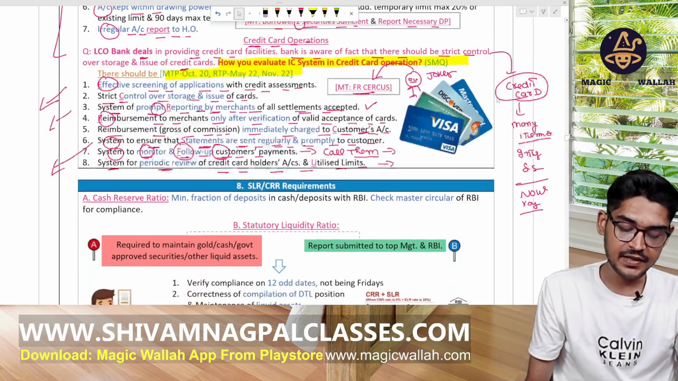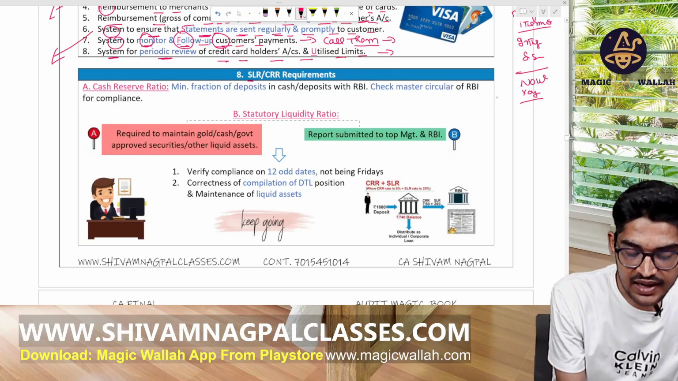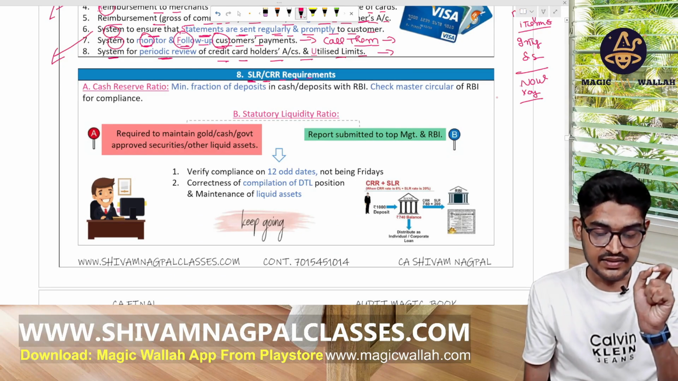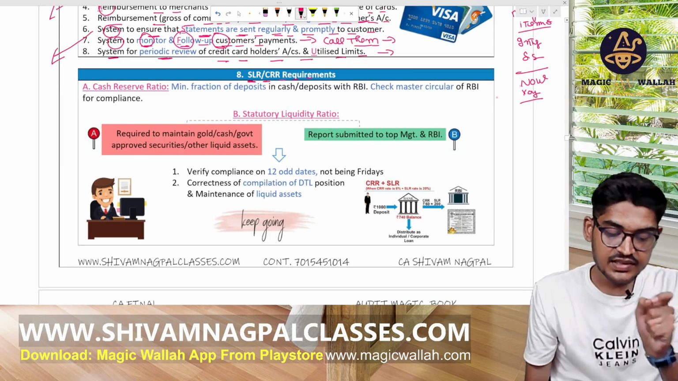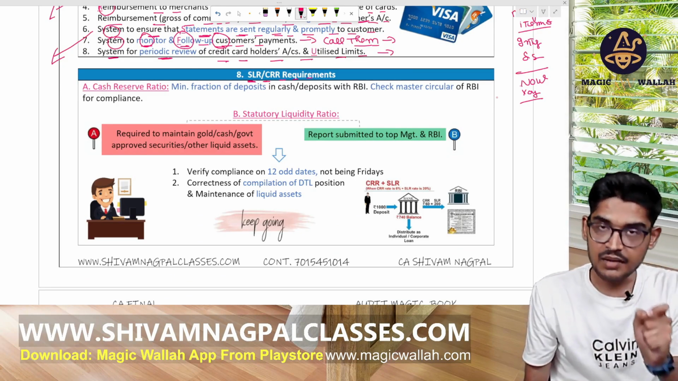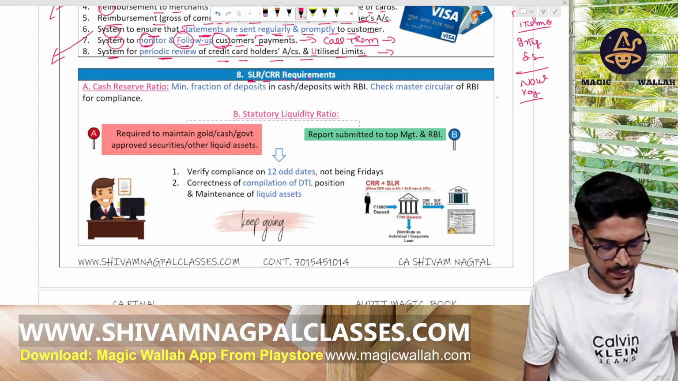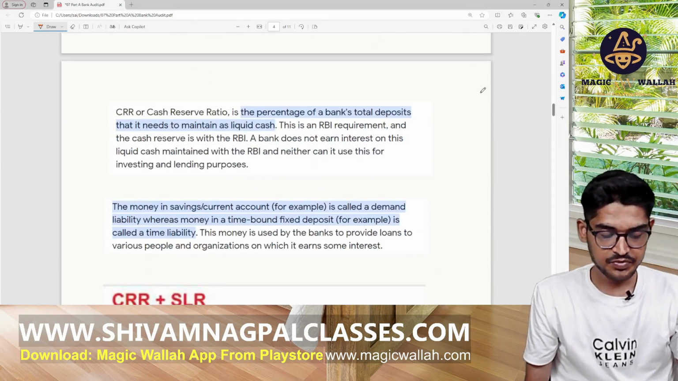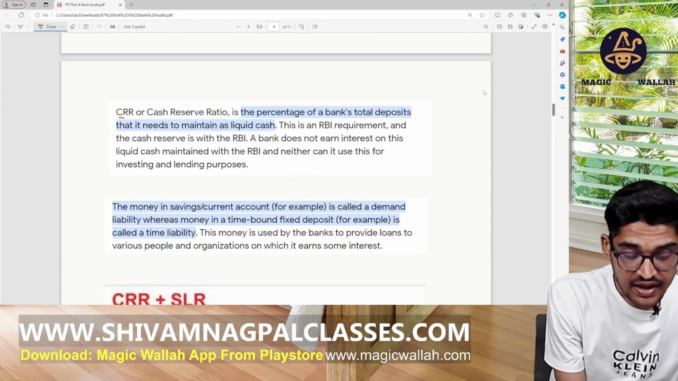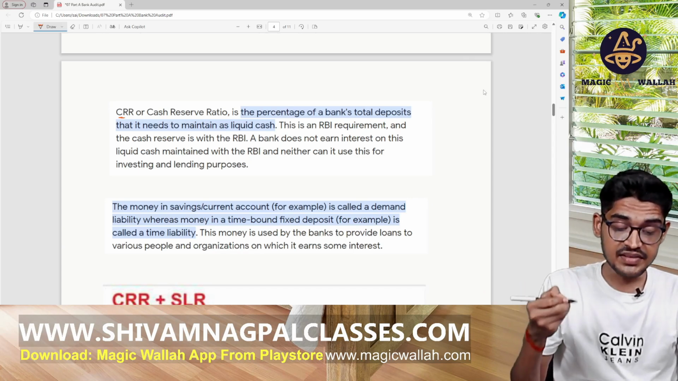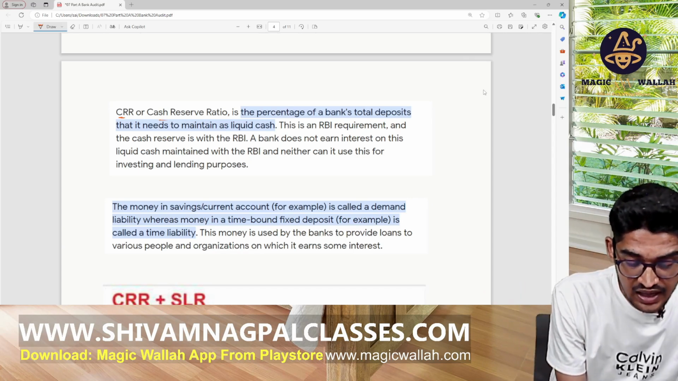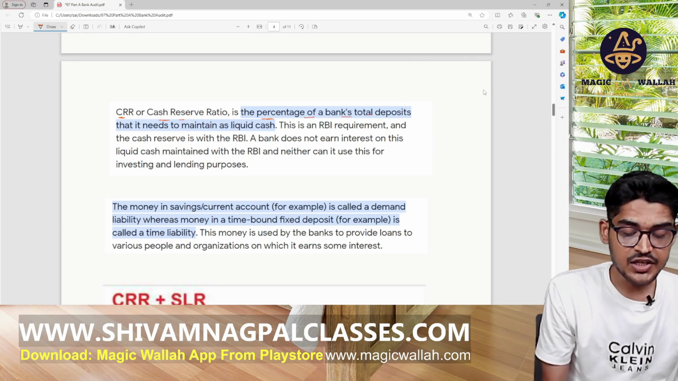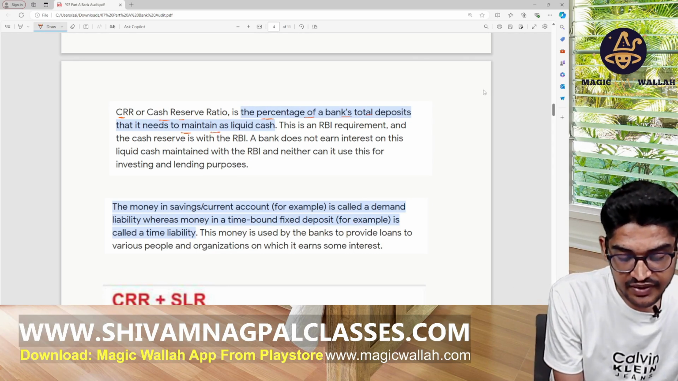Okay, this is clear. Now there is the SRR and the CRR requirement. CRR means cash reserve ratio, and SRR means statutory liquidity ratio. Let's understand the concept of CRR and SRR. So CRR, cash reserve ratio, is the percentage of bank total deposit that it needs to maintain as liquid cash.